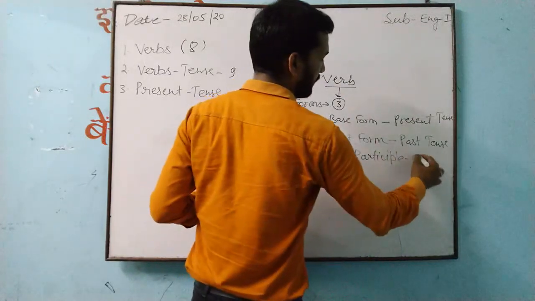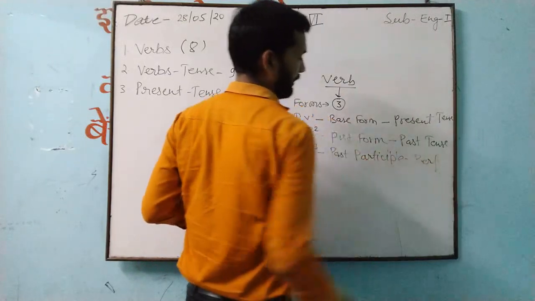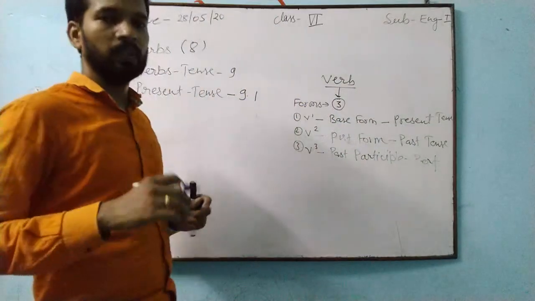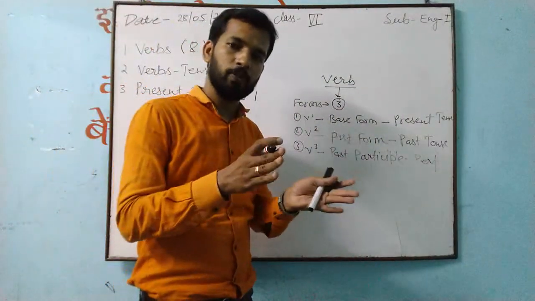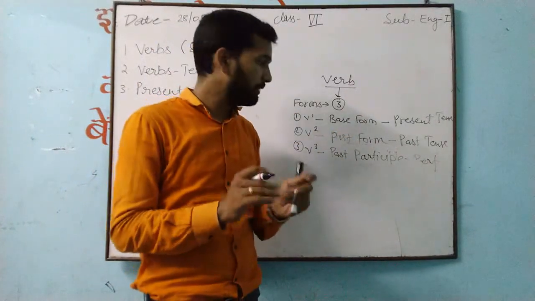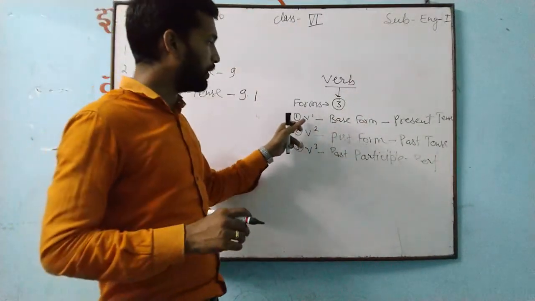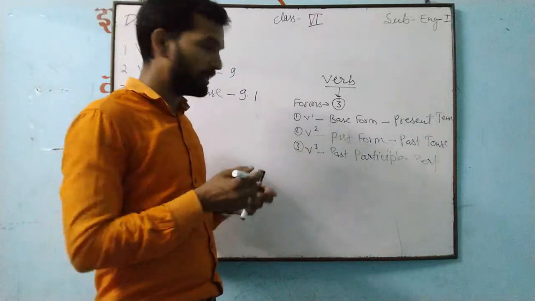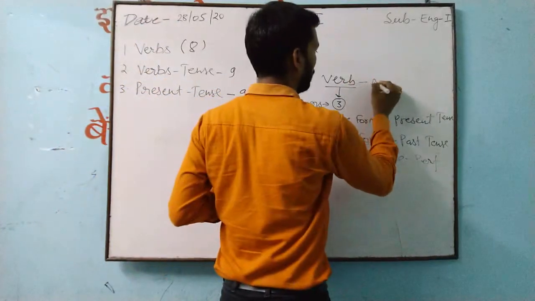Okay, where do we use this? In perfect: present perfect, past perfect, future perfect. Understand it? There we can use it. So this is about the form of the verb. Have you understood? Any action word.